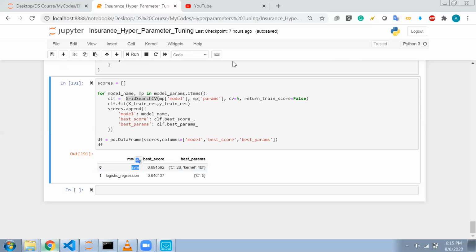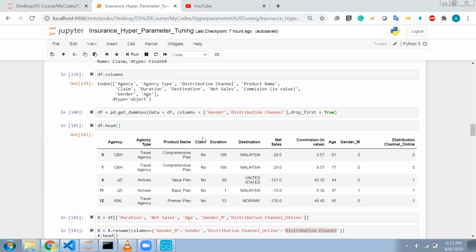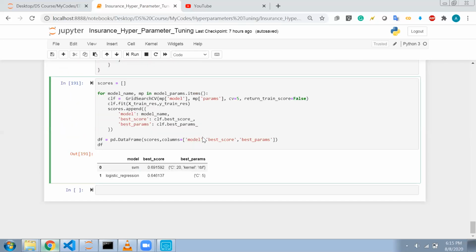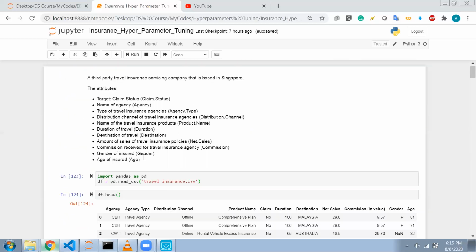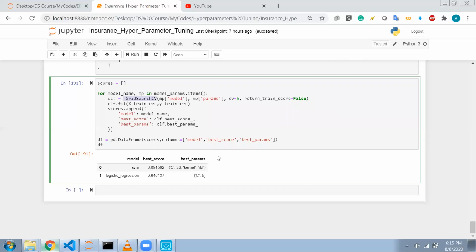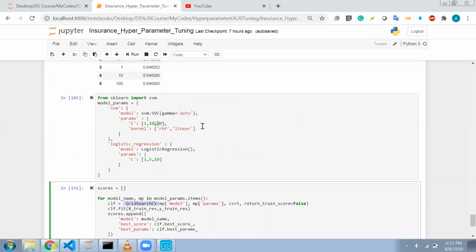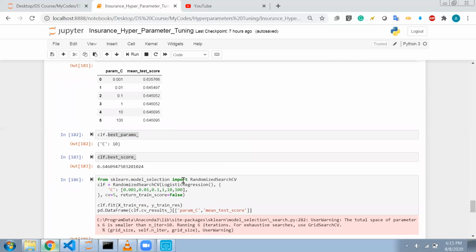Okay guys, that would be it in this session. It's a very important case study. This is one of the most important steps, that is hyperparameter tuning, and we can do that using grid search CV. I encourage you to choose a data set and follow the same things that I have done here. Try to do hyperparameter tuning by yourself, then you will understand how it is working and why we are using this.